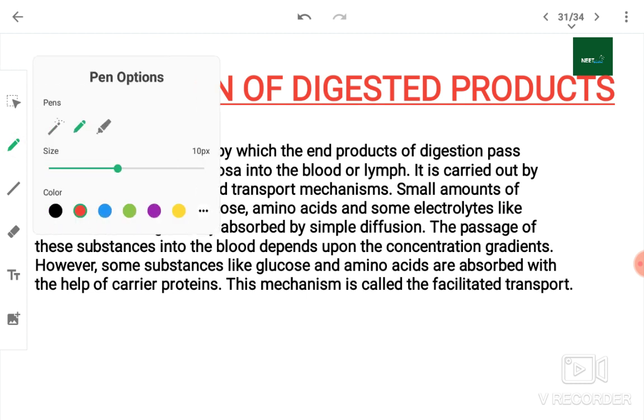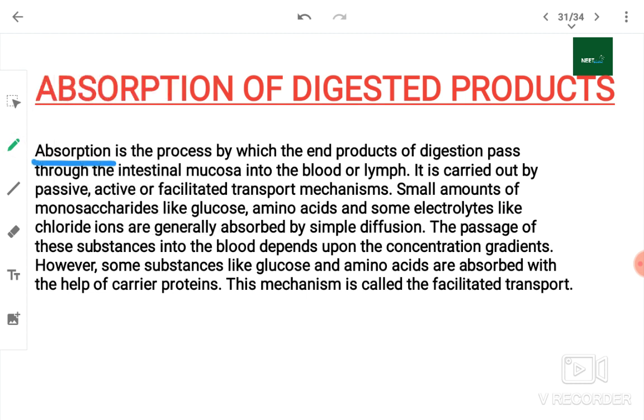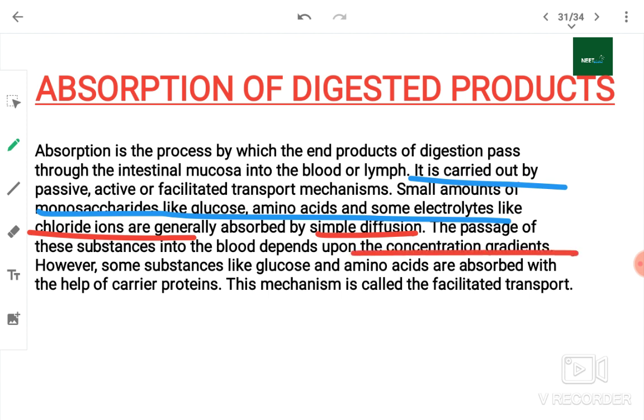Absorption of digested products. Absorption is the process by which the end products of digestion pass through the intestinal mucosa into the blood or lymph. It is carried out by passive, active and facilitated transport mechanisms. Small amounts of monosaccharides like glucose, amino acids and some electrolytes like chloride ions are generally absorbed by simple diffusion. The passage of these substances into the blood depends upon the concentration gradient. However, some substances like glucose and amino acids are absorbed with the help of carrier proteins.